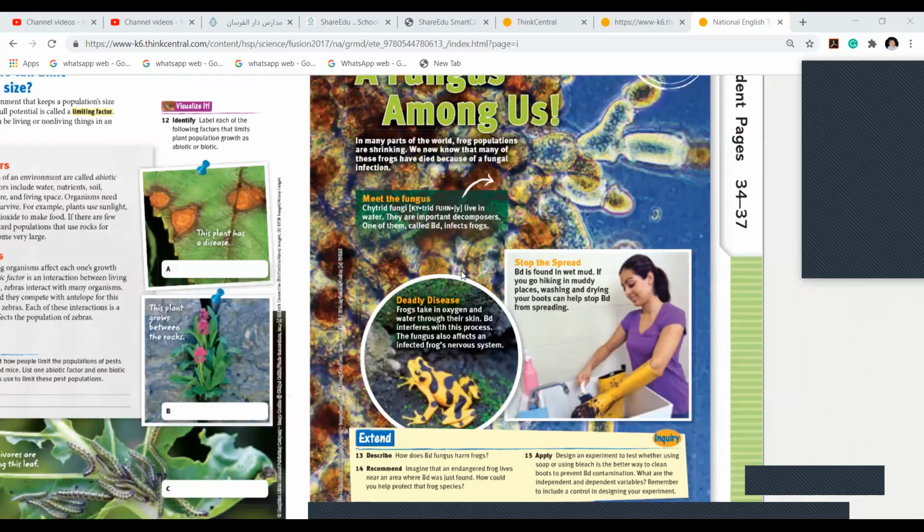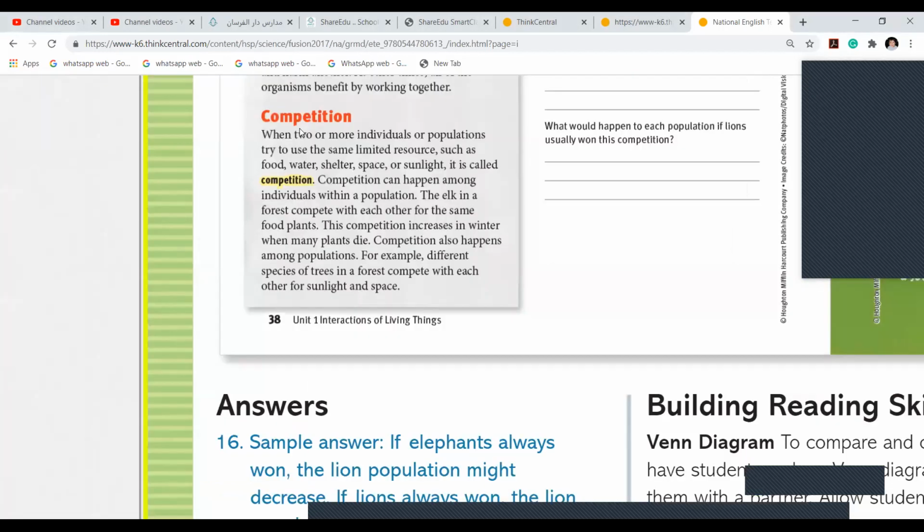Coming to competition. Guys, the word competition in school means competition of marks, some quiz competition, or some recitation competition, or a multiplication timetable competition. Any competition means who wins and who loses. The one who is stronger will definitely win. Similarly, there is competition between animals for their prey, the one they are attacking for their food. They fight for food. They fight for shelter.